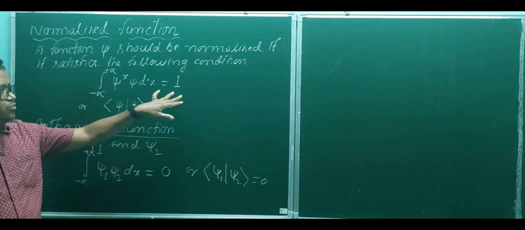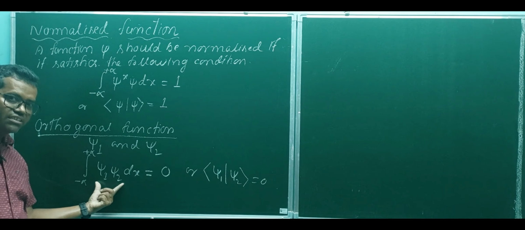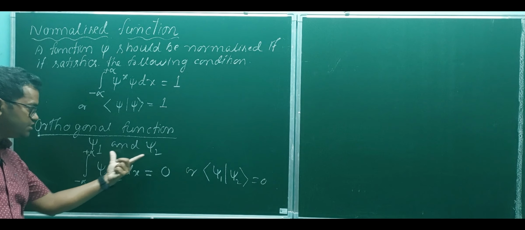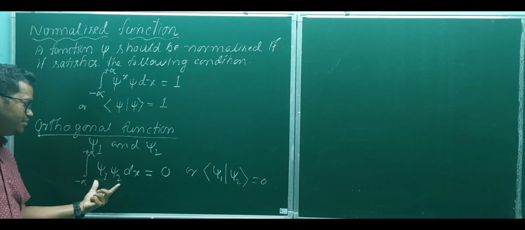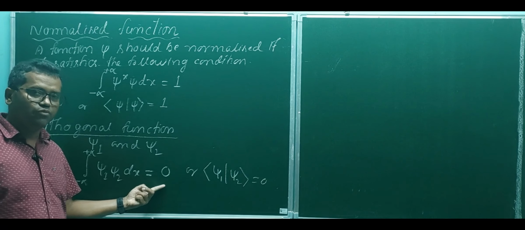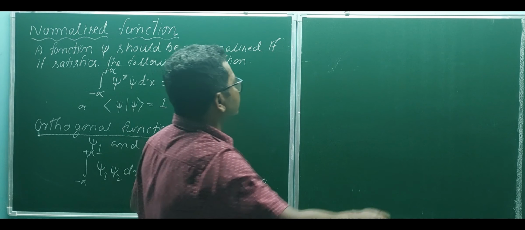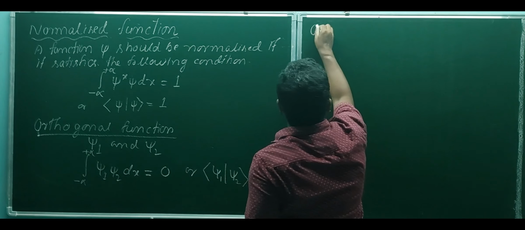So in normalization the integral should be 1, but for orthogonal functions, the integral of their product gives 0, that is, they cancel each other.